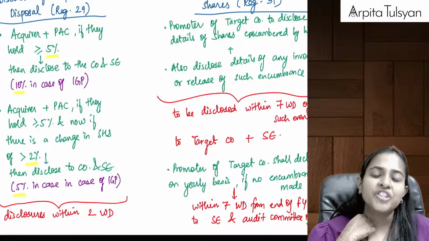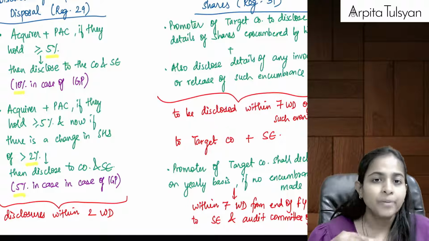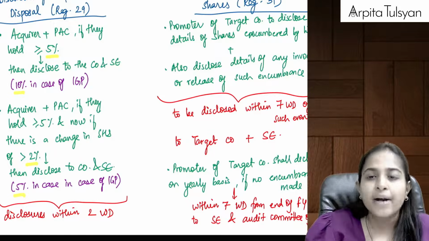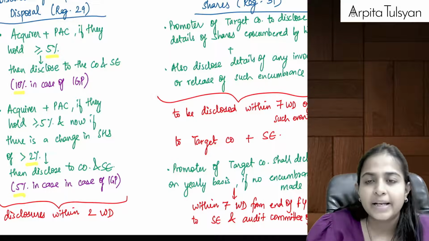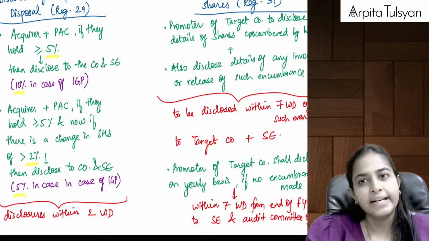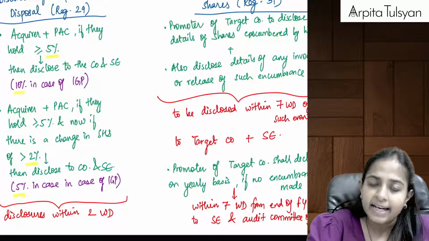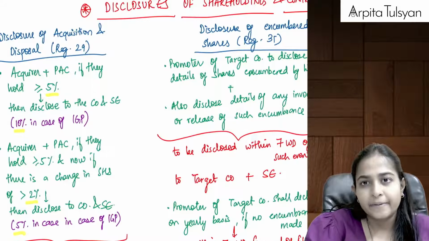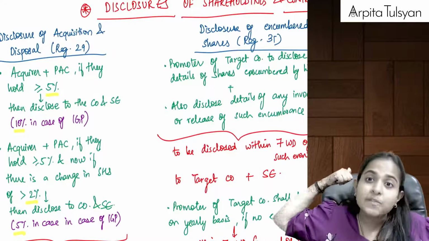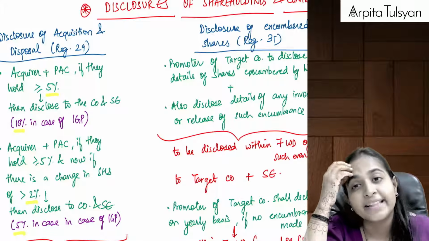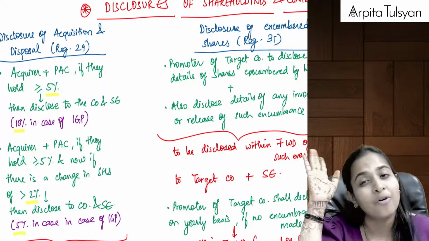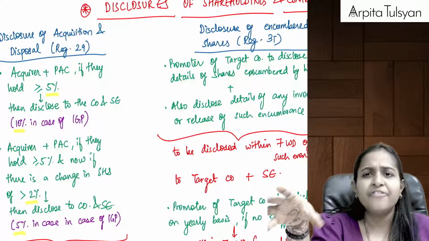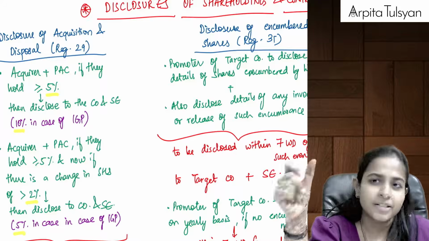And within how much time are we supposed to do this disclosure? Whenever we have acquired or whenever there is any change, please disclose it within 2 working days, to the target company and to the stock exchange where the shares are listed. But when it is more than or equal to 25%, you have to give that open offer and all those things will come into the picture. If it is more than or equal to 5%, please disclose it once.